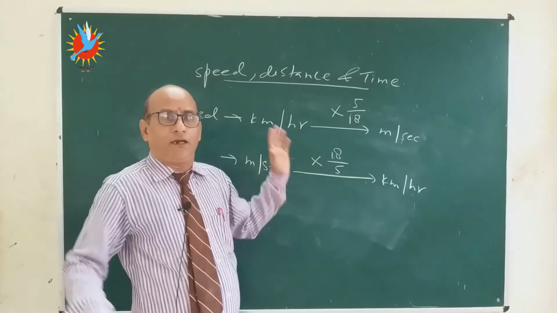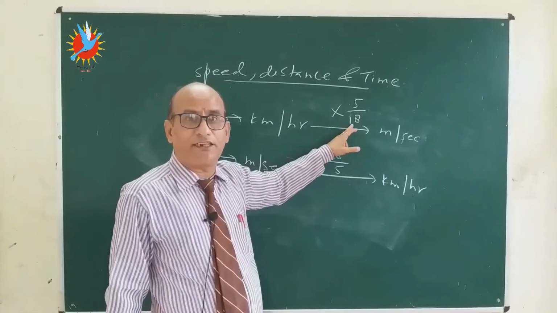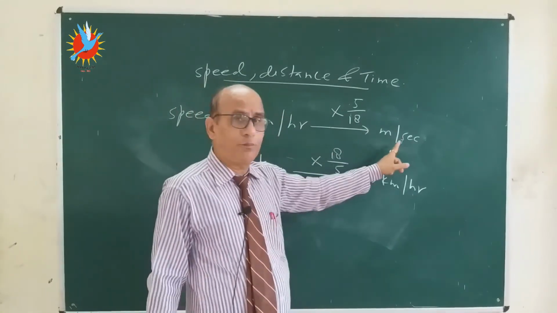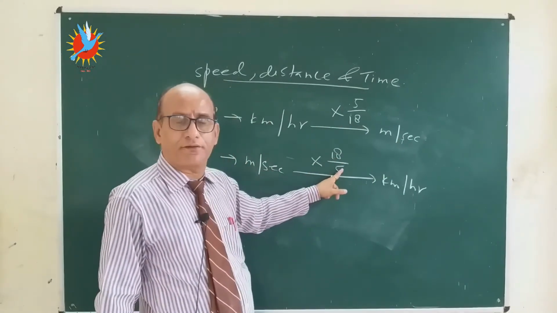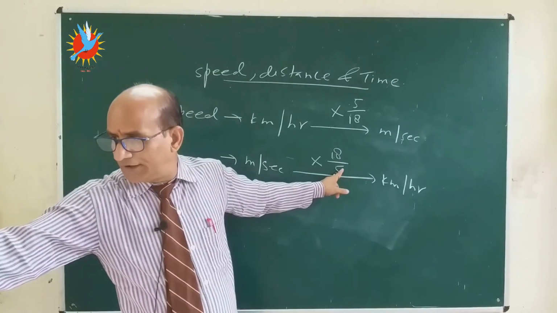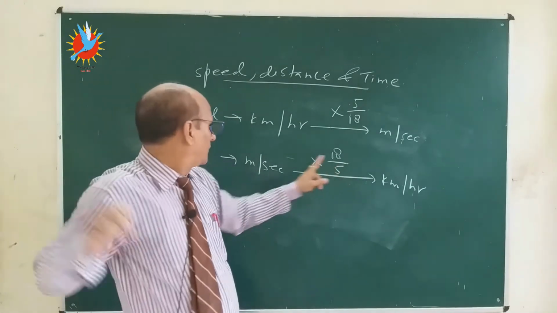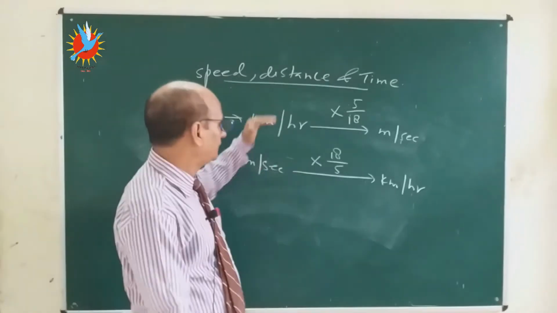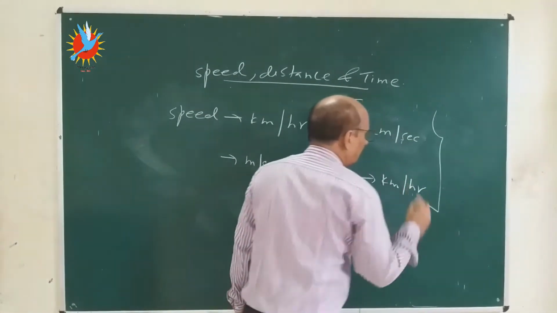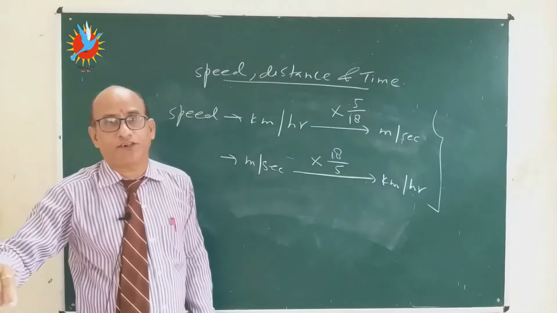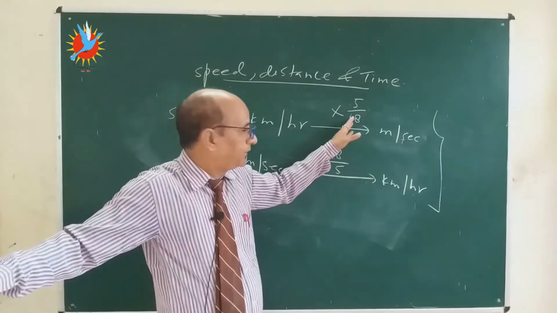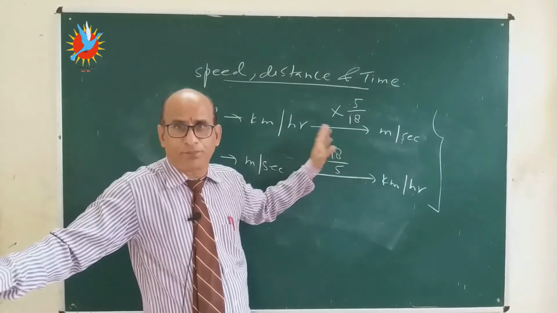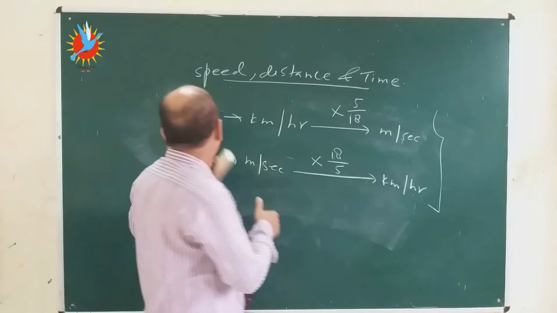These are the 2 points in which you can distinguish these two things. Always remember 18 comes in the denominator when speed is converted from kilometer per hour to meter per second, and 5 is always in the denominator when speed is converted from meter per second to kilometer per hour. These two formulas are very important. There are so many questions in your book based on these two factors, conversion only, how to convert the units.